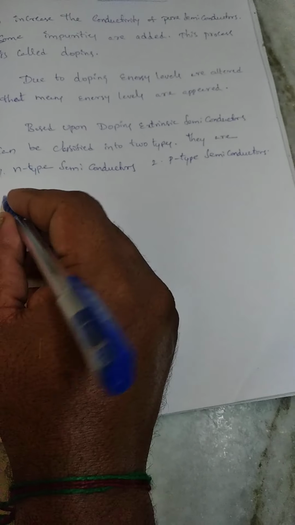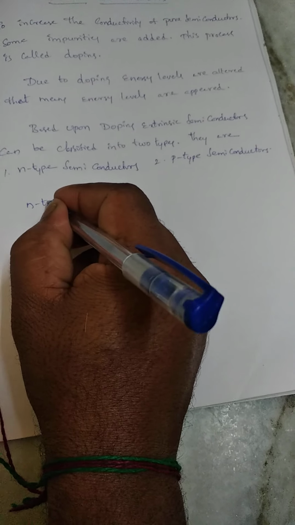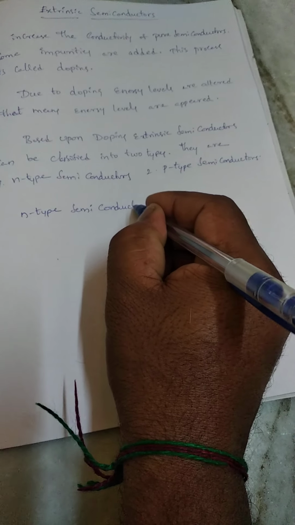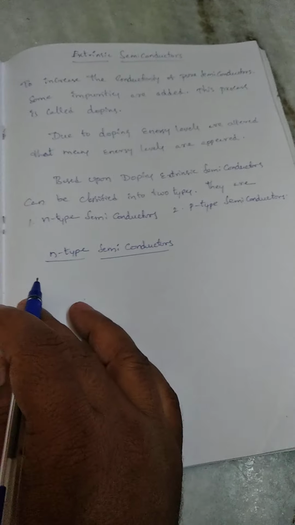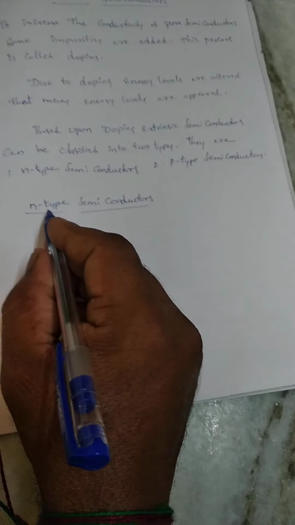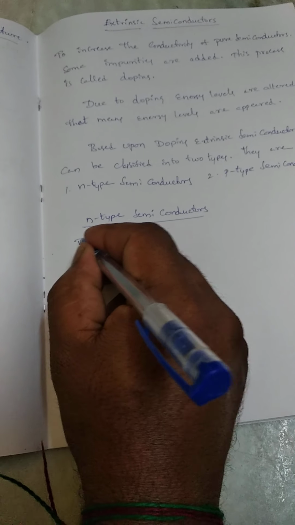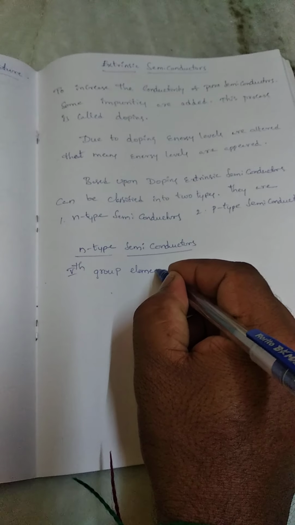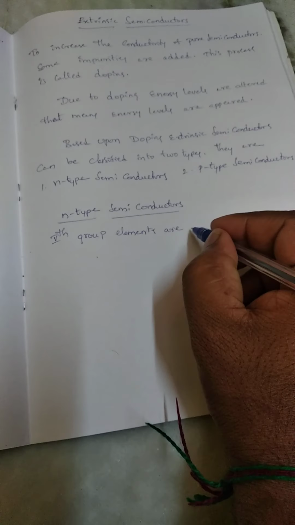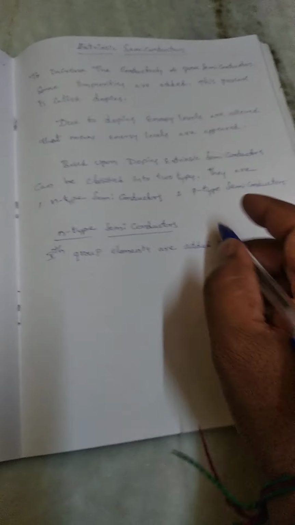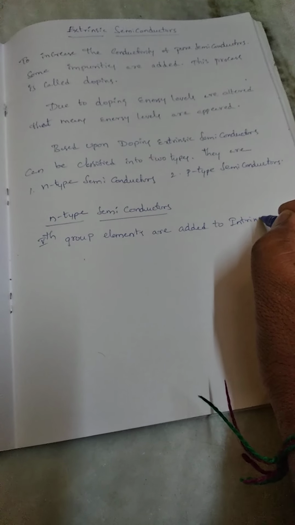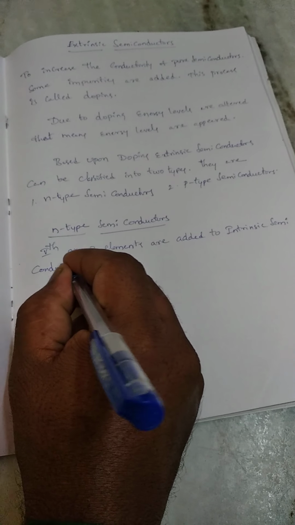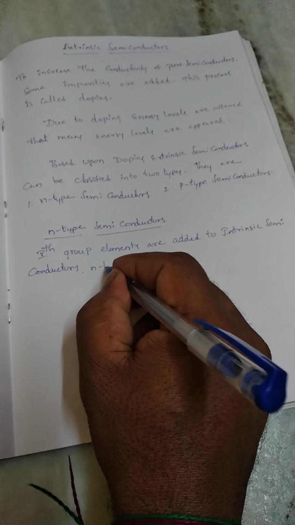Now, we discuss N-type semiconductors. Fifth group elements are added to intrinsic semiconductors. N-type semiconductors are formed.